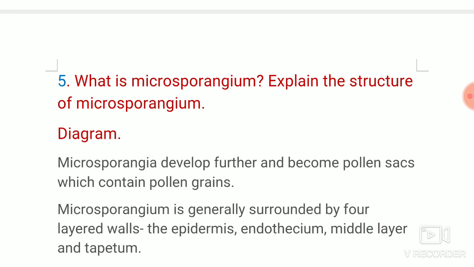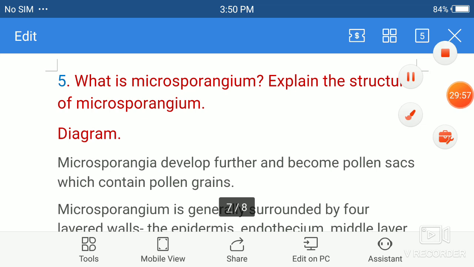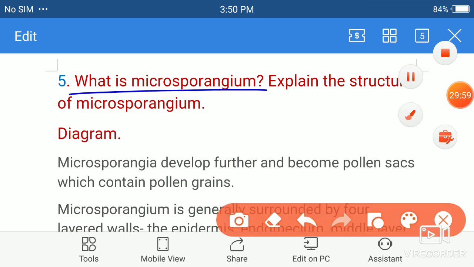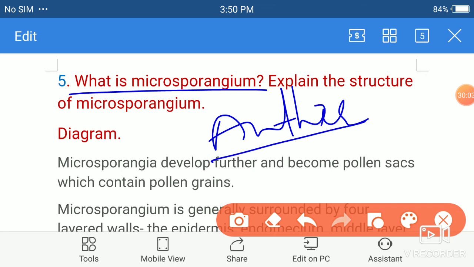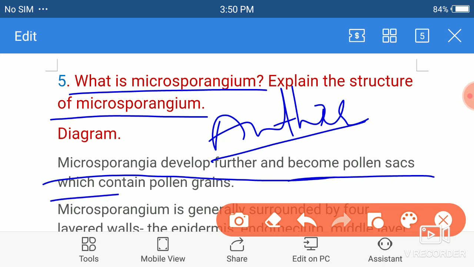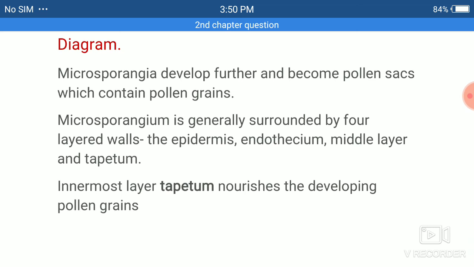Then microsporangium. Microsporangium means anther. So you have to explain the anther structure. Microsporangium develops further and becomes the pollen sacs. Microsporangium, in which pollen grains are developed, you can write it as a microsporangium.